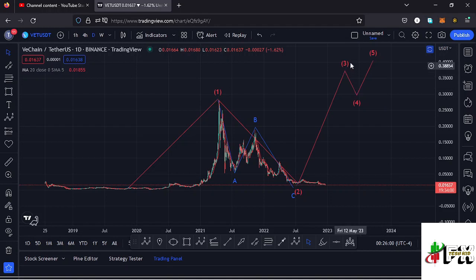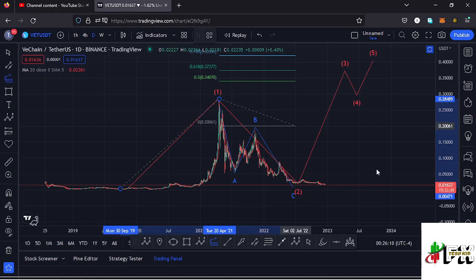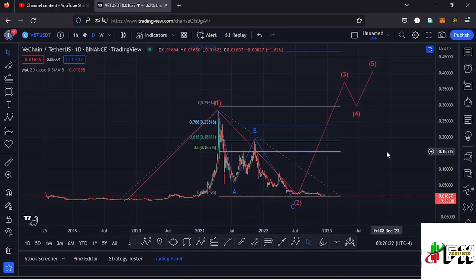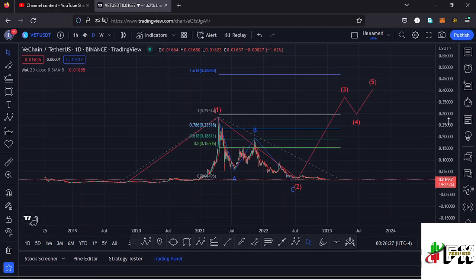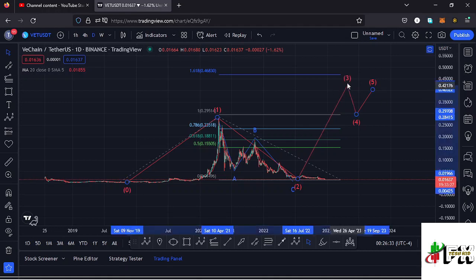And sketching out a minimum target area to the upside in the formation of this wave 3 using a trend based Fibonacci, connecting it from the low of the first wave to the high of that wave 1, then dragging the fibs to the low of the second wave. That gives me a minimum target area to the upside in the formation of that wave 3 at the fib level 1.618, which perfectly lies at around the $0.46 mark, and that is the minimum that I'm expecting Vechain to do in the next bull market, and once it's able to get back into its recovery phase.